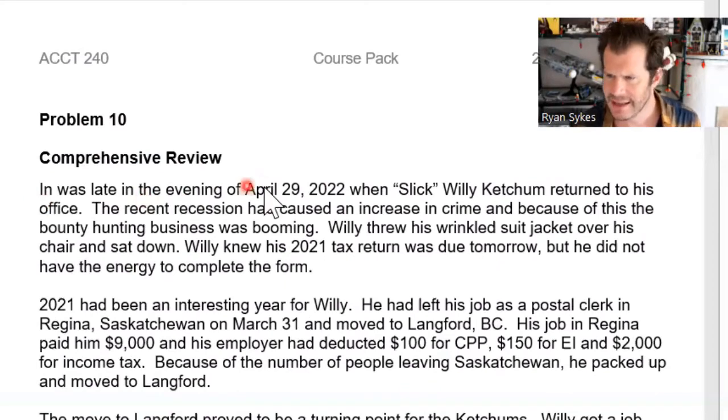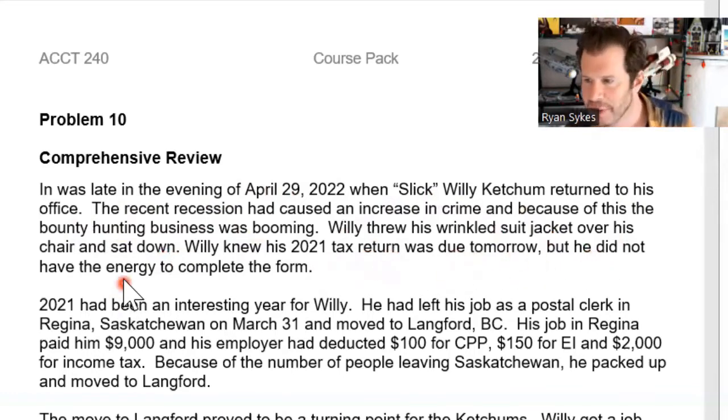So it was late in the evening of April 29th, 2022, when Slick Willie Ketchum returned to his office. The recent recession had caused an increase in crime, and because of this, the bounty hunting business was booming. I guess he's a bounty hunter. Willie threw his wrinkled suit jacket over his chair and sat down. Willie knew his 2021 tax return was due tomorrow, but he didn't have the energy to complete the form.